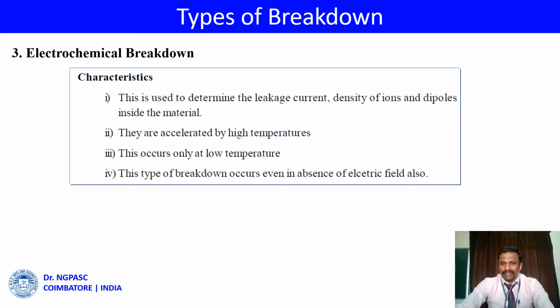This breakdown has the characteristics of leakage current, and the density of ions and dipoles inside the material is used to determine the electrochemical breakdown, and they are accelerated by high temperature. This occurs only at low temperatures. This type of breakdown occurs even in the absence of an electric field.